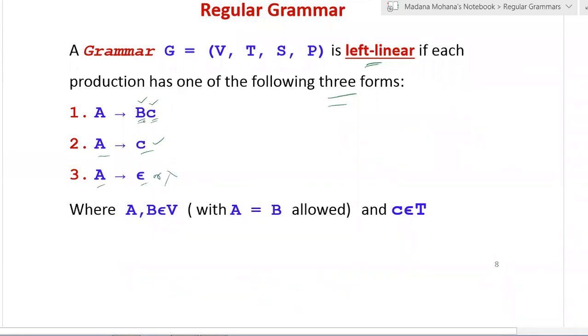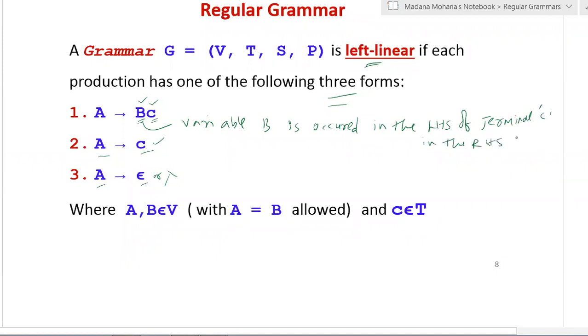The only difference is that here the variable B occurs on the left hand side of the terminal c in the right hand side of the production.